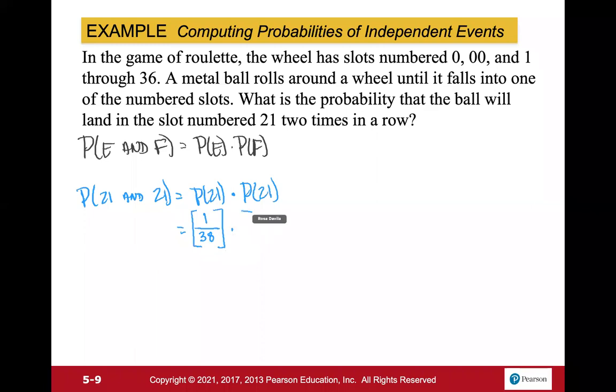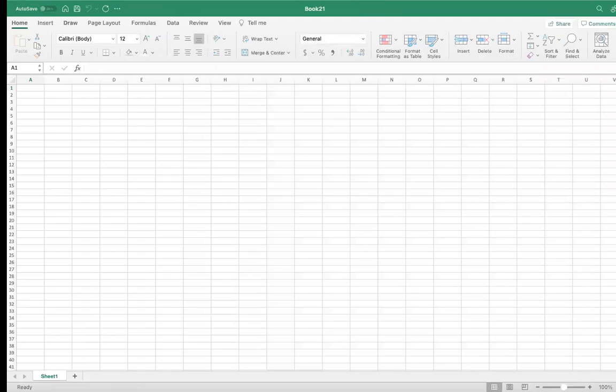And now for the probability of 21 again, it's the exact same thing. So here, when we're multiplying fractions, we can just multiply across the top and multiply across the bottom. So 1 times 1 gives us 1. And 38 times 38, let's take it over to Excel.